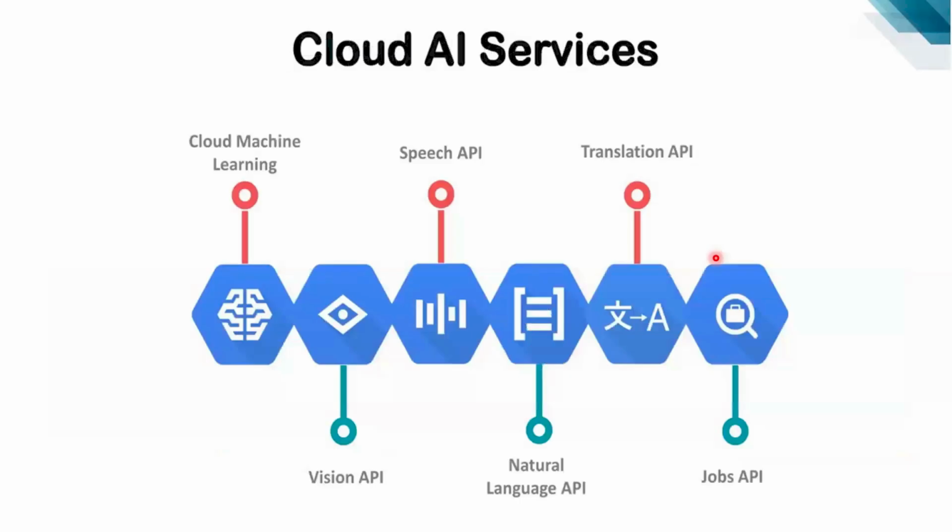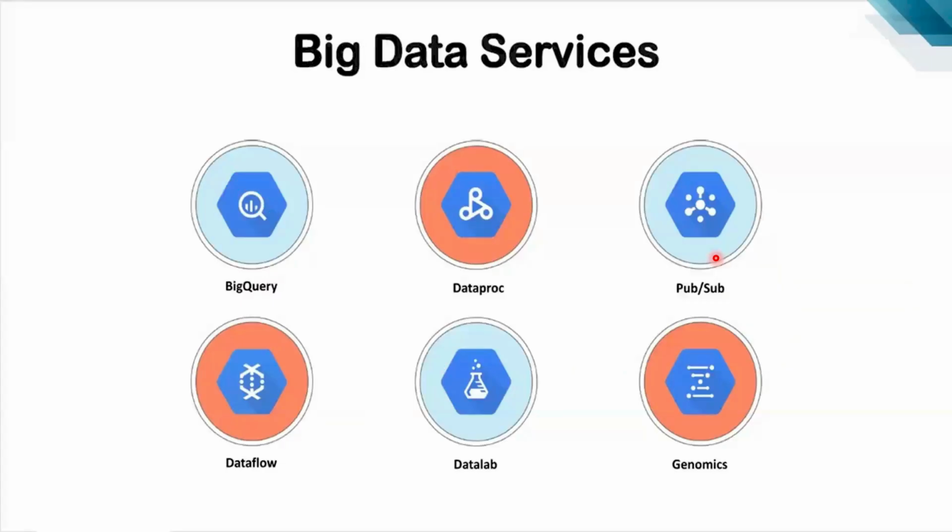Now cloud AI services. Look at here. So Cloud Machine Learning, right? Speech API, Translation API, Vision API, Natural Language API, Jobs API. These are all cloud AI services available. And big data services: BigQuery, Dataproc, Pub/Sub, Dataflow, Datalab, Genomics. These are all big data services.